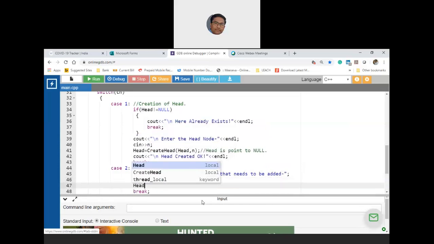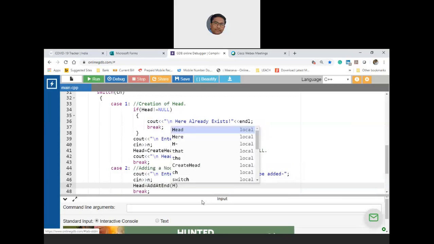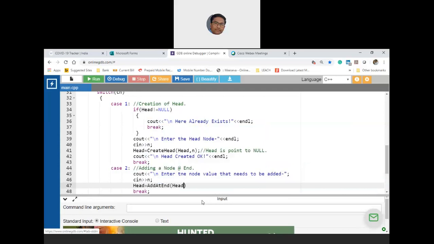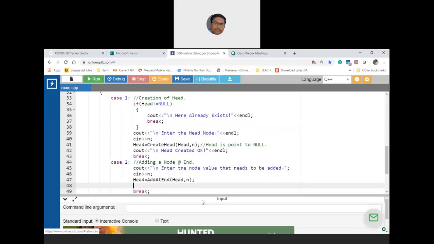Now head is equal to add at end of head, pass head and pass n. Okay, so once you return, you can say that cout node at end is added.